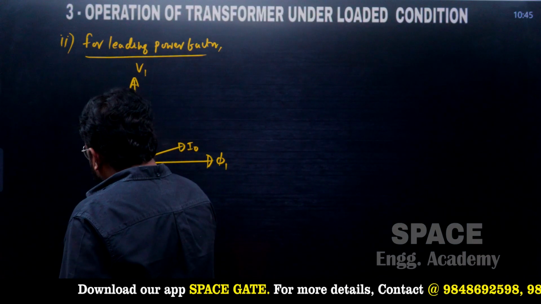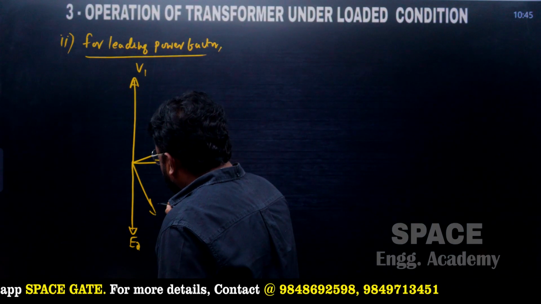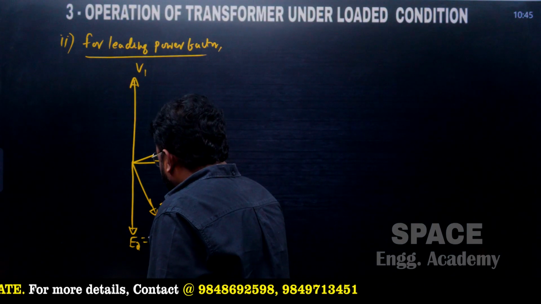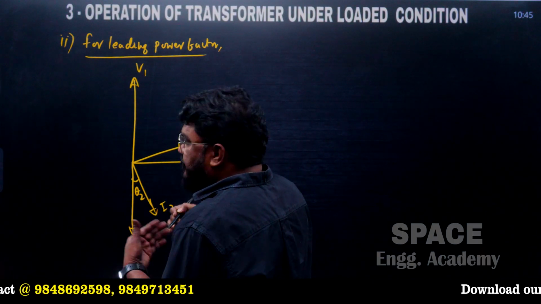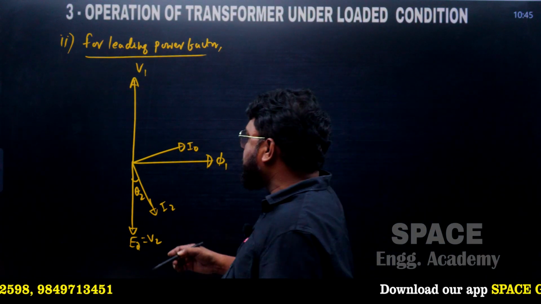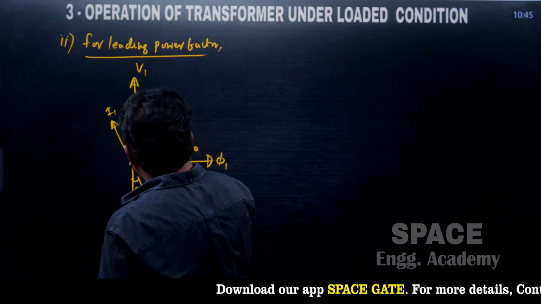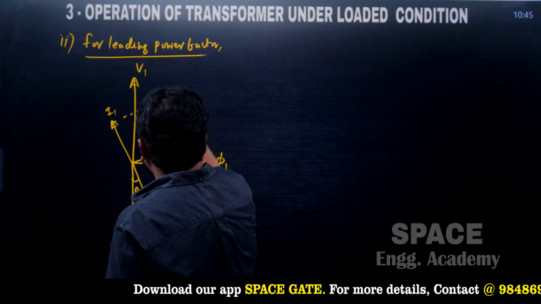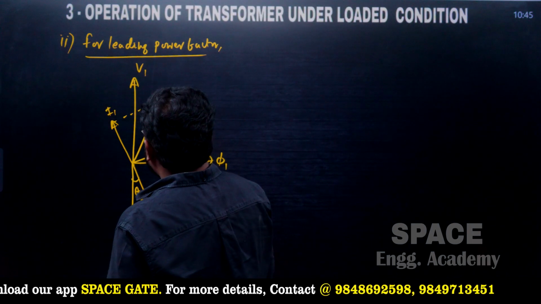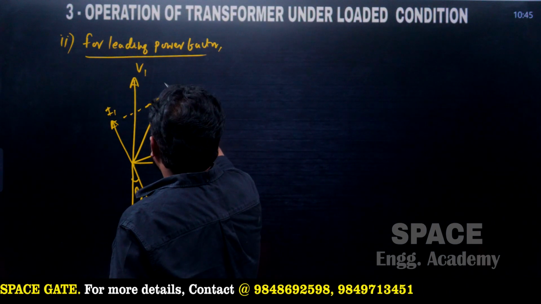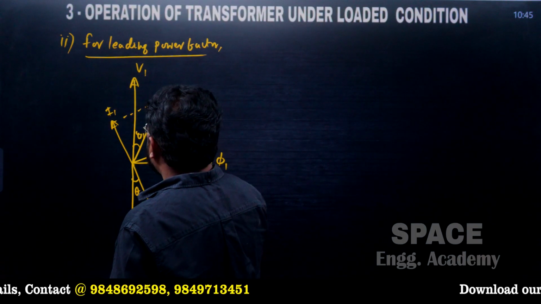For leading power factors, I2 leads V2 at an angle of theta 2. I1 dash is exactly the mirror image, and the vector sum of these two currents is I1, and this angle we can call theta 1.